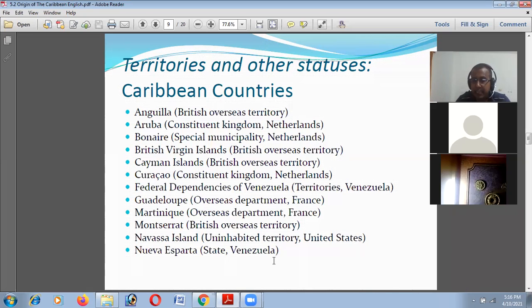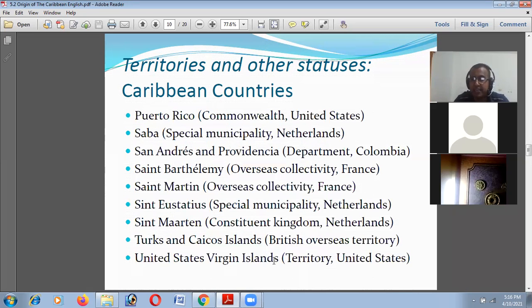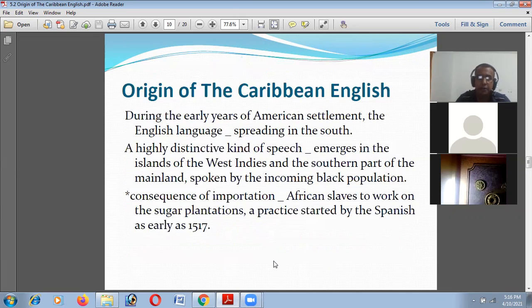So the country, as you see in these Caribbean islands, they are under several countries' political role, dominance. So our concern is what is the origin of this language, or English language, used in this area? During the early years of American settlement, the English language is spreading in the south, and a highly distinctive kind of speech emerging in these islands of the West Indies and the southern part of the mainland,